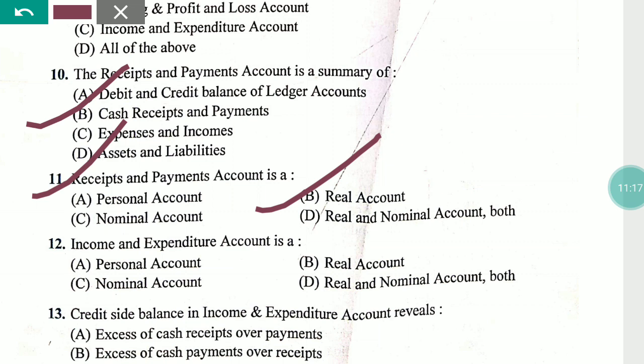The next question is: income and expenditure account is a personal account, real account, nominal account, or real or nominal account. The right answer is nominal account, because every income and expenditure of the organization is shown in the income and expenditure account, and the income and expenditure account is related to the nominal account because a nominal account always records incomes and expenditures.